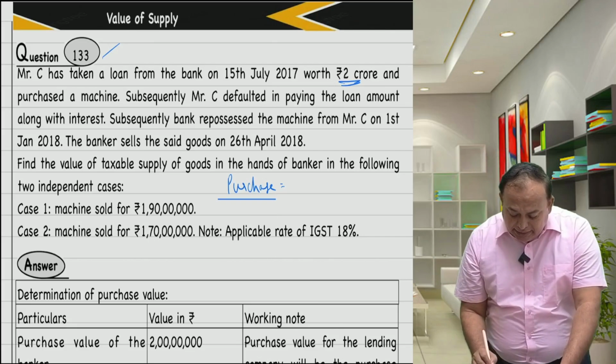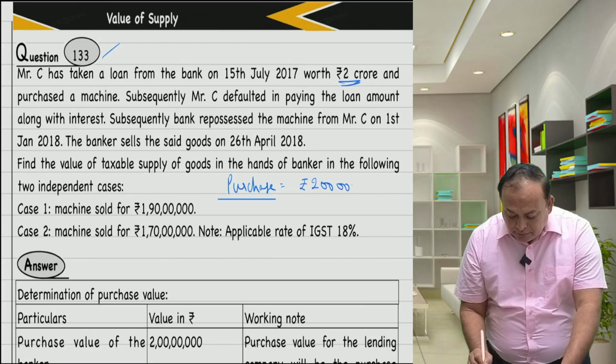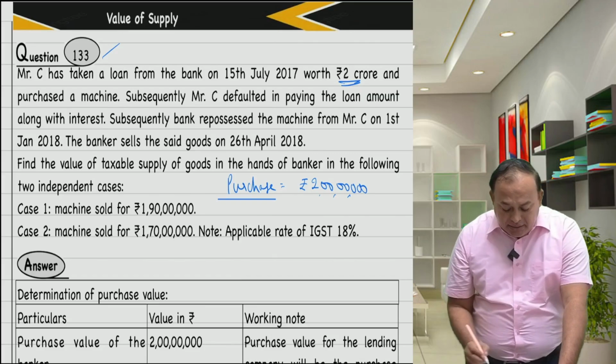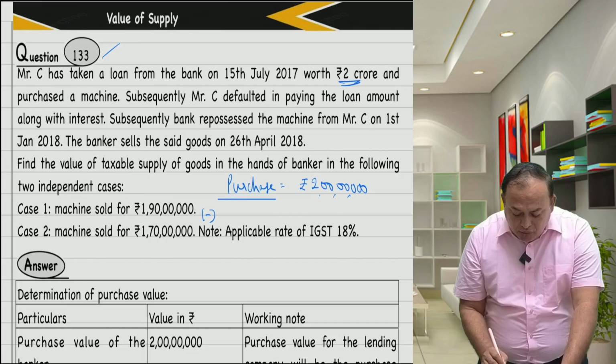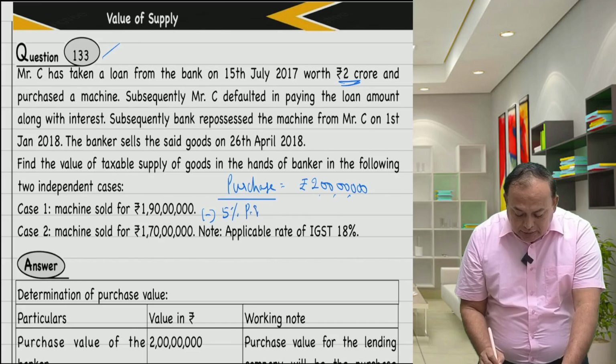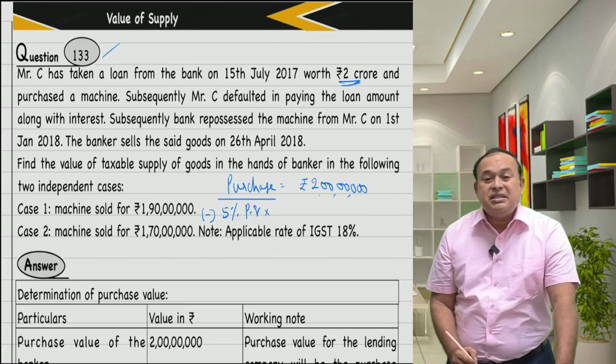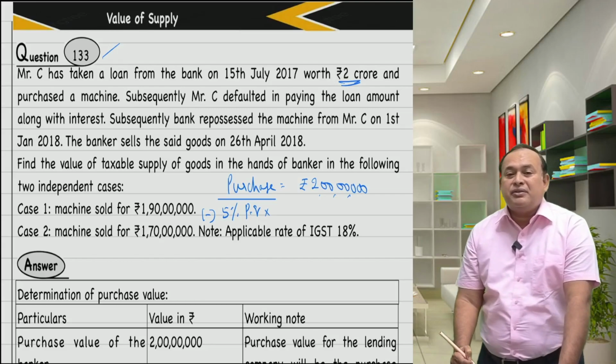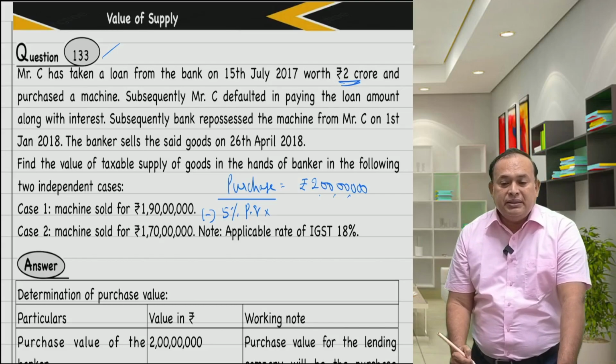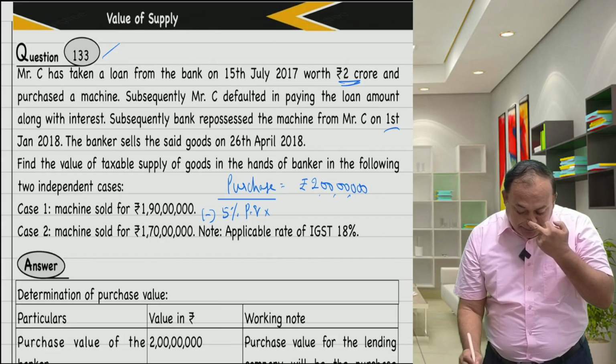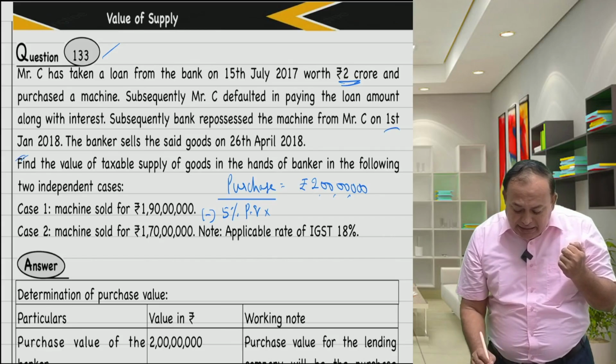So take that as 2 crores here. From that, deduct 5% per quarter for the number of quarters from the date of acquisition by the banker from the defaulting borrower, which is 1st January, to the disposal in April.